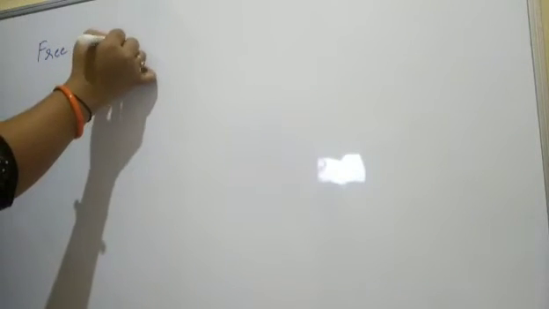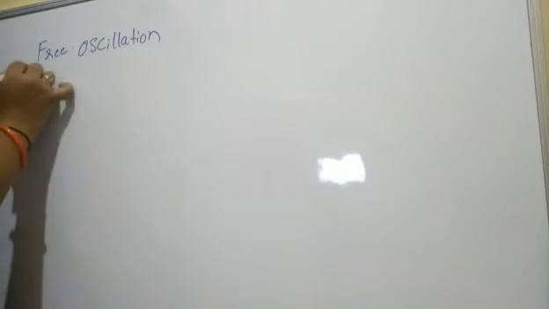Free oscillation is the oscillation made by a body which is not subjected to any external force.